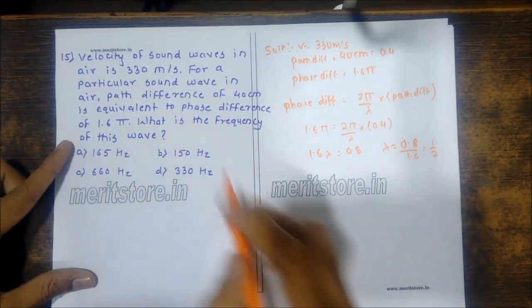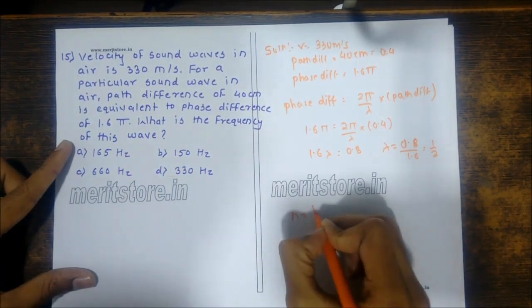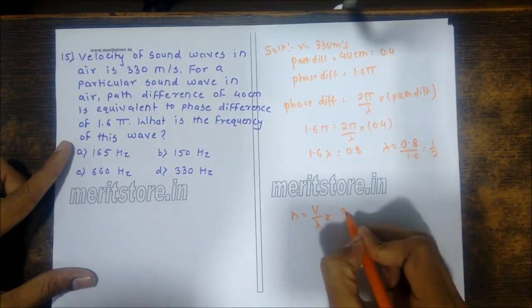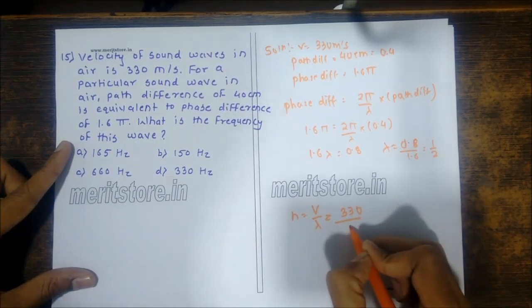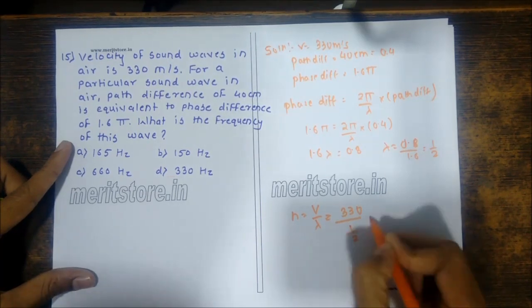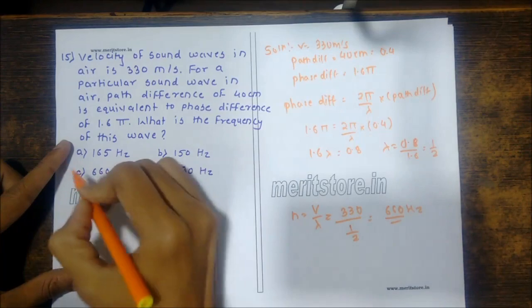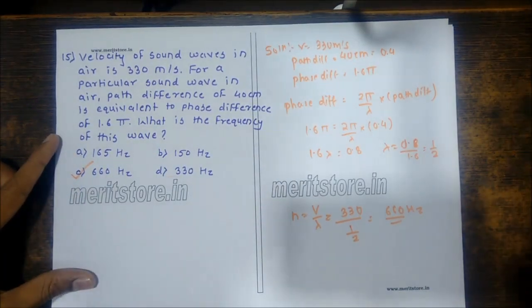We need to find the frequency of this wave. So we know frequency is equal to velocity upon lambda. So velocity we have is 330 and lambda is 1 upon 2, that gives you 660 Hertz frequency. So C is the option, 660 Hz.